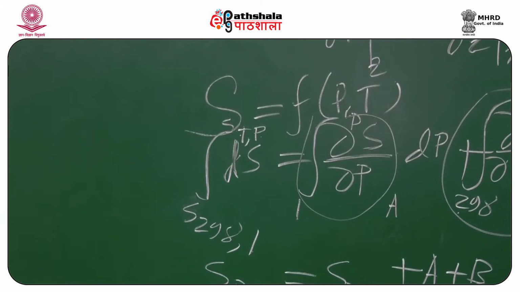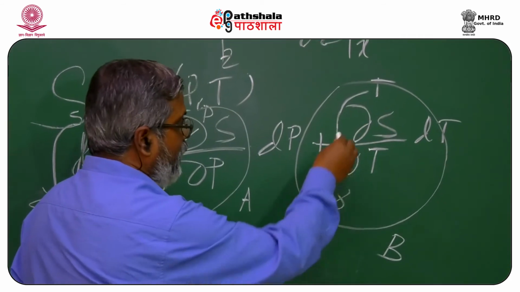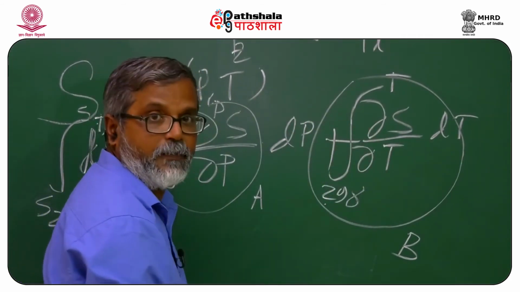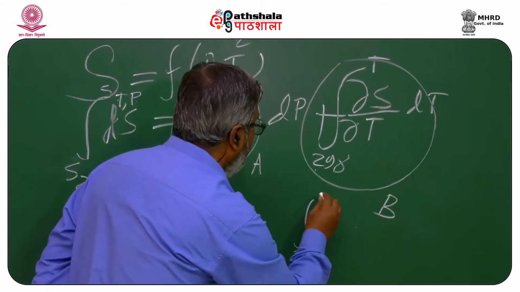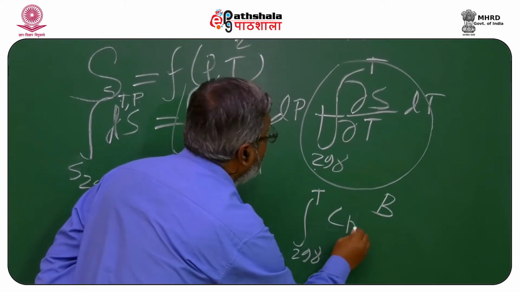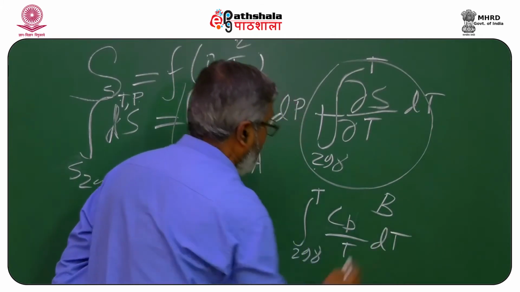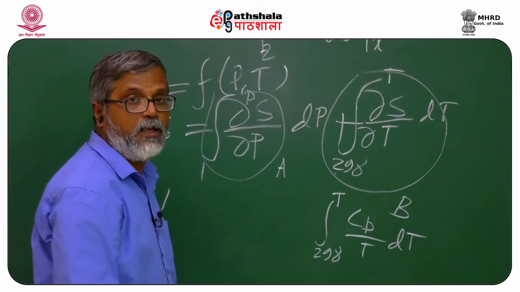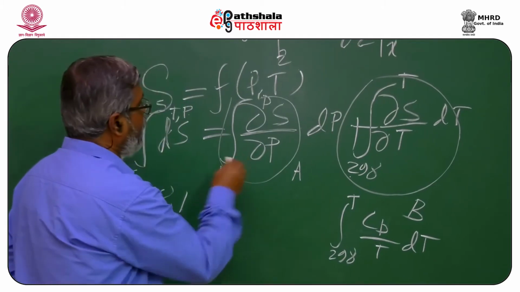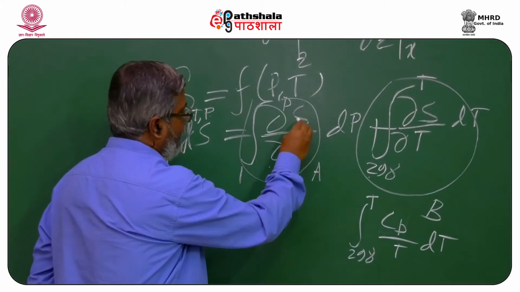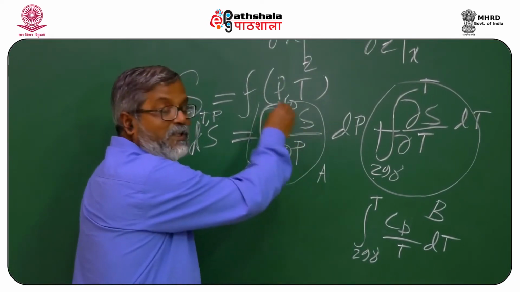Now, look at this equation. What is this? This equation I discussed in part 1. This is actually Cp by T. So, I can write the integration from 298 to T of Cp by T dT. We can solve this using the Mayer-Kelly function, which I showed in the first lecture. Now, what is this? This is the pressure differential of entropy. This is really tricky. In many cases, you will find that this term is ignored.